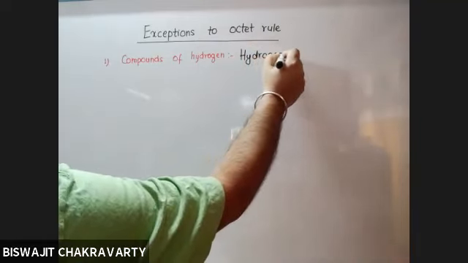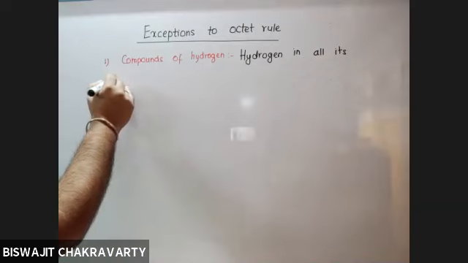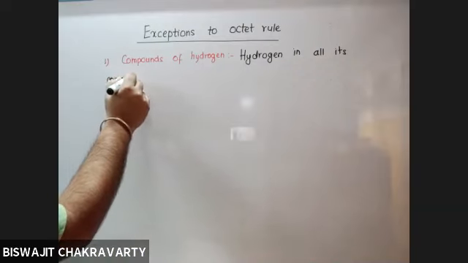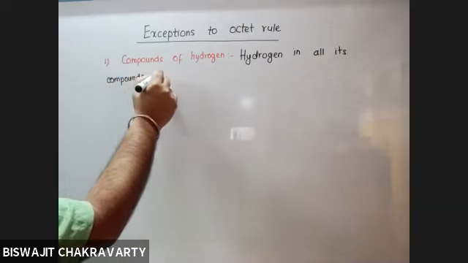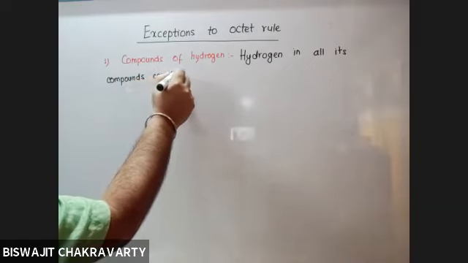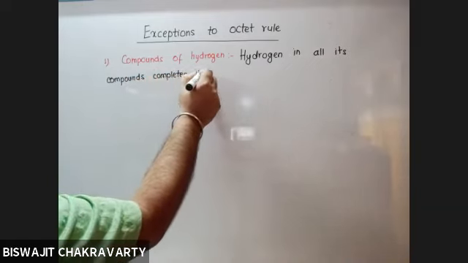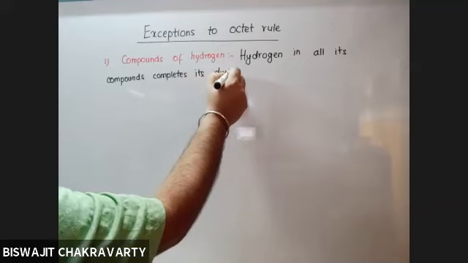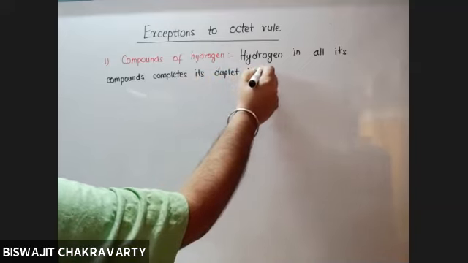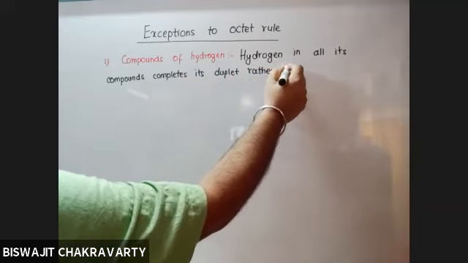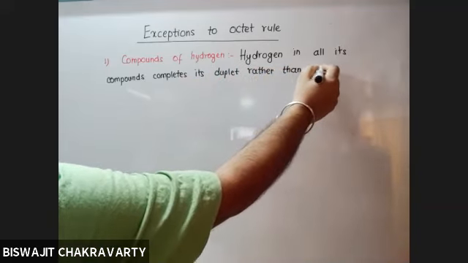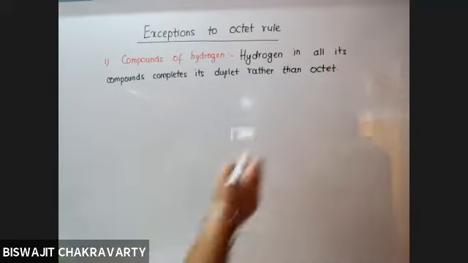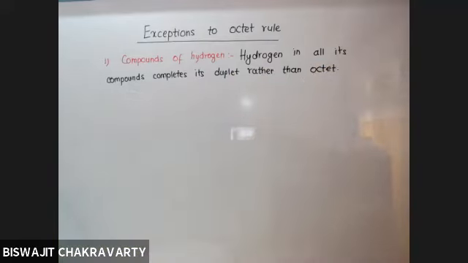Duplet means 2 electrons. So hence we say hydrogen in all its compounds completes its duplet rather than octet, isn't it? Octet means 8. So not all elements complete the octet. So hydrogen can complete the duplet. Duplet means 2 electrons.